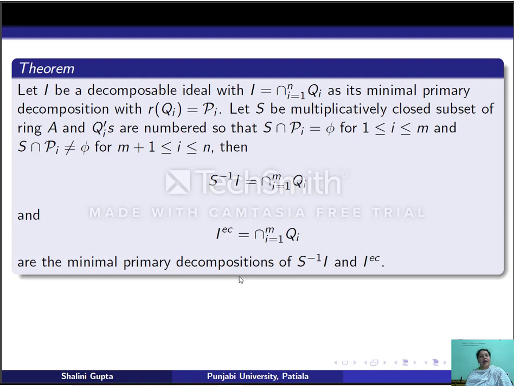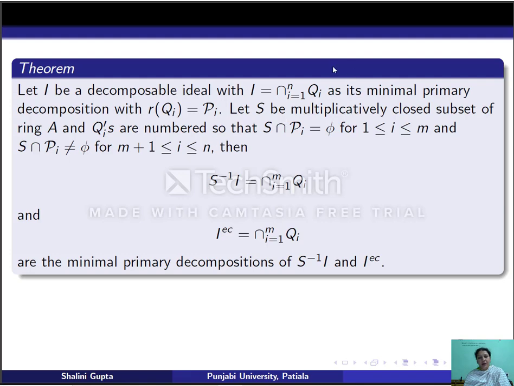Now, let I be a decomposable ideal with I equal to the intersection of Q_i as its minimal primary decomposition, and suppose the radical of Q_i be P_i. Suppose S is a multiplicatively closed subset of ring A. And suppose the Q_i's are arranged so that S intersection P_i is empty for 1 less than or equal to i less than or equal to m, and S intersection P_i is not empty for the remaining ones.